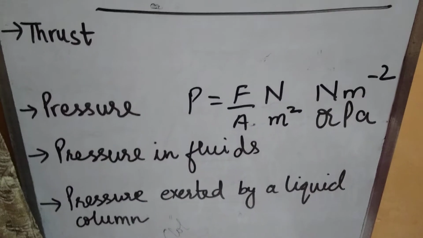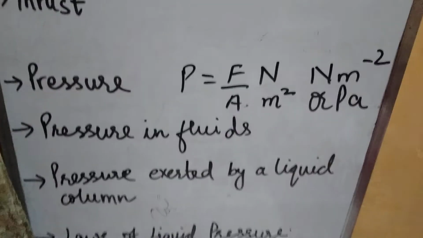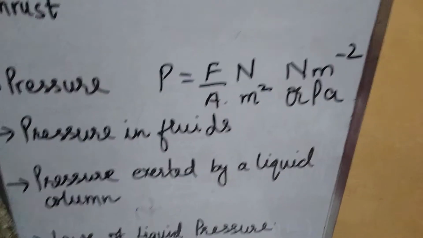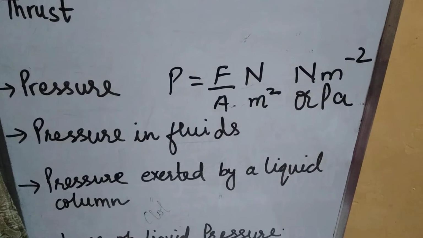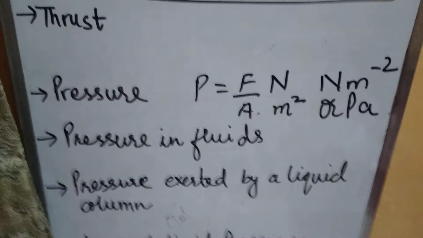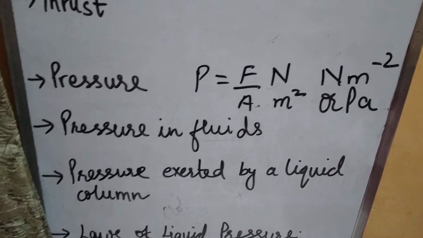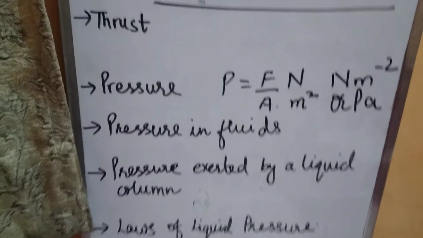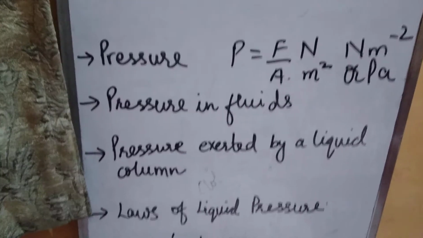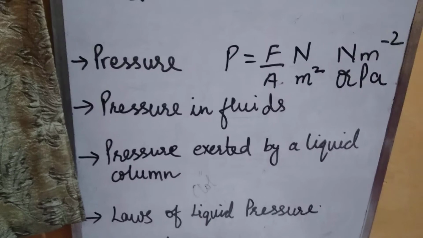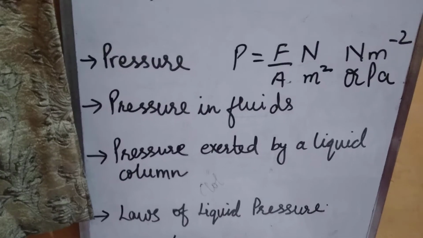And many examples are there in which we have reduced the surface area to increase the pressure. For example, the ends of nails or pins are made pointed so that large pressure is exerted through the pointed ends and they can be driven in with less effort. Likewise, cutting tools like a knife have sharp or pointed edges so that even a small thrust may cause a great pressure at the edges and the cutting can be done with less effort.